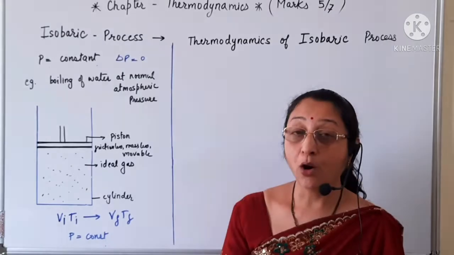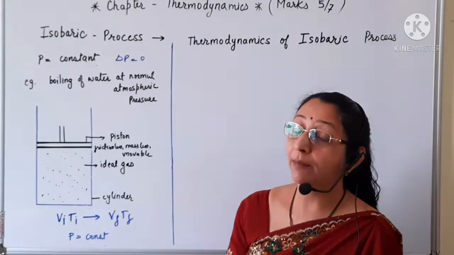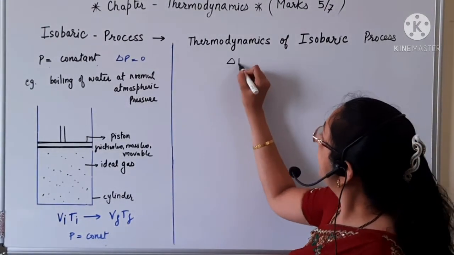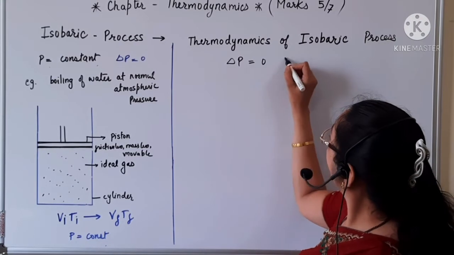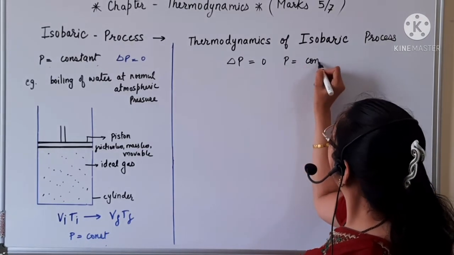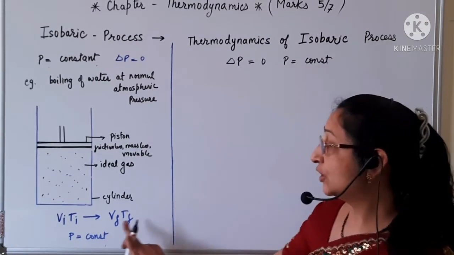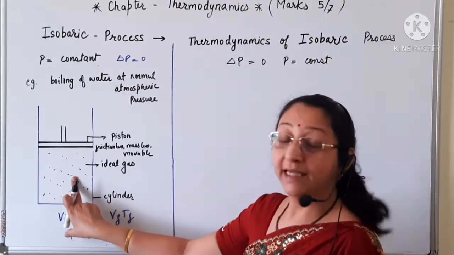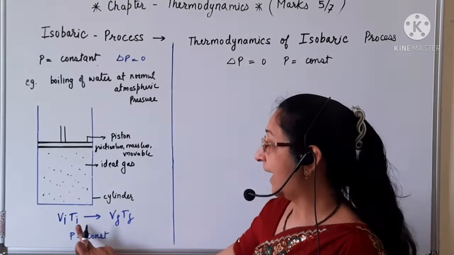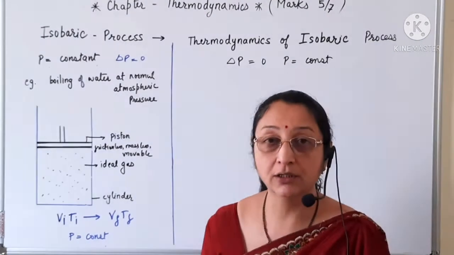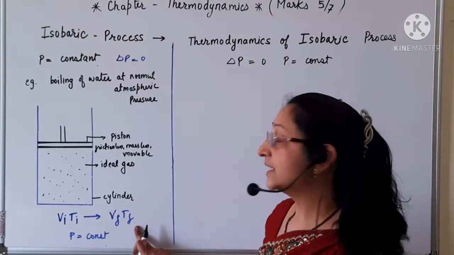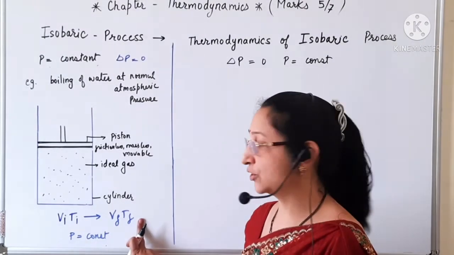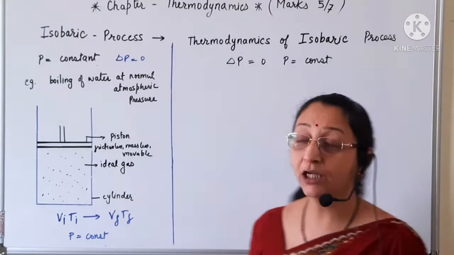So, this is the representation of the isobar. Now, we will discuss the thermodynamics of the isobaric process. Here delta P is equal to 0 because pressure is constant. The initial volume and initial temperature of the ideal gas system are Vi and Ti, and the system changes to Vf and Tf, the final volume and final temperature, while the pressure remains constant.